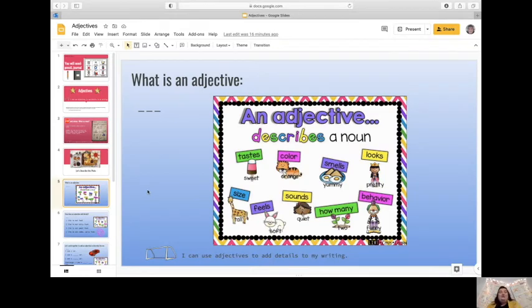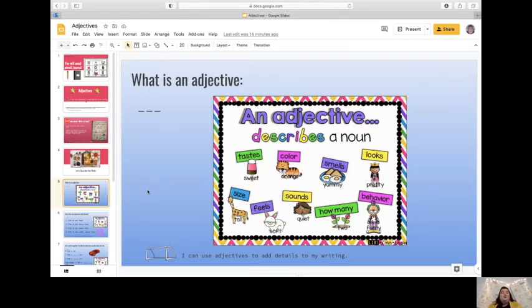What is an adjective? So we want to know what an adjective is. An adjective describes a noun. I want everybody to say that with me. An adjective describes a noun. And two people that can tell us again. An adjective describes a noun. Go ahead and unmute for me. Perfect. An adjective describes a noun. Awesome. So we want to describe, we want to tell what a noun is.